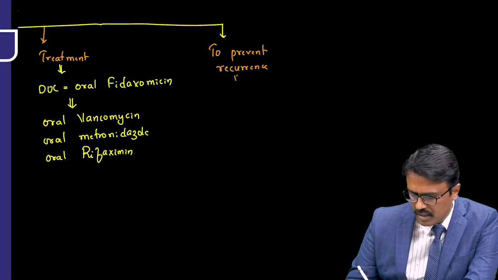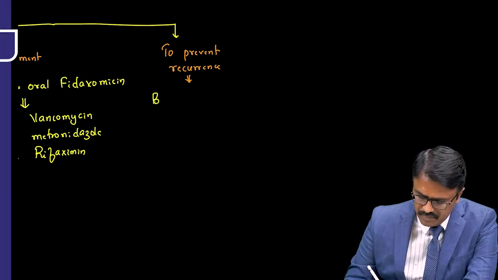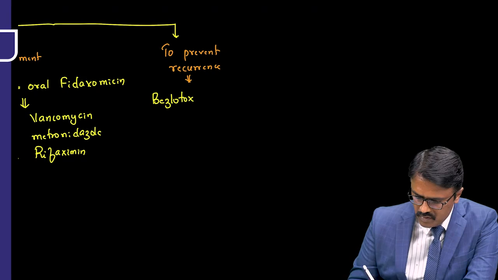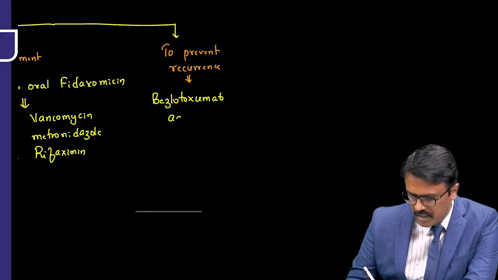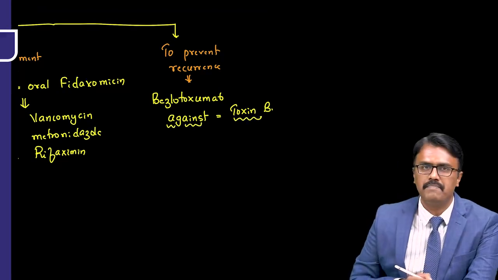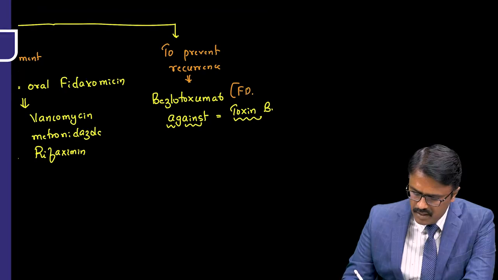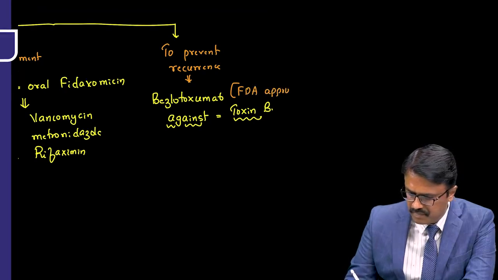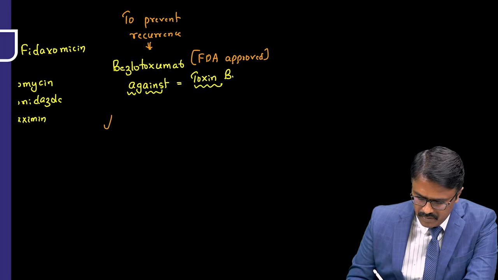Infection. For that we use a monoclonal antibody. The monoclonal antibody is called bezlotoxumab. So bezlotoxumab is a mAb against toxin B produced by the Clostridium difficile. So this is a mAb against toxin B, that is called bezlotoxumab, and remember this is a FDA approved drug for recurrence.